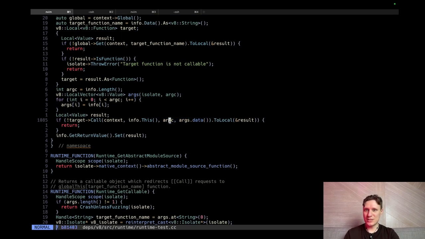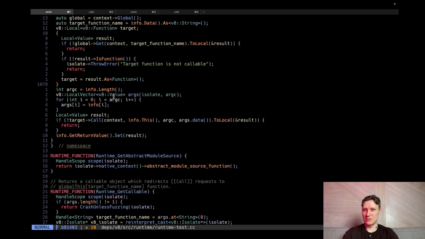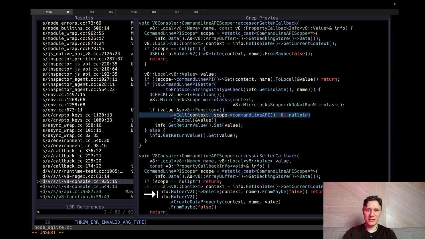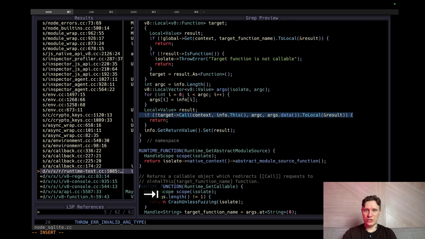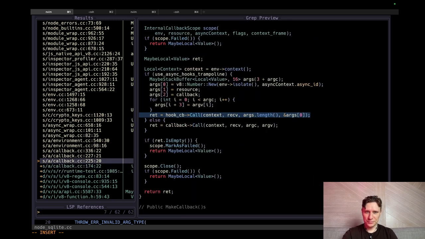So how do we send parameters in C++? Do you know, guys, how to create an array in C++? For example, we're creating here a V8 array. Do we need a V8 array, or can we just use a regular array? Because data returns a pointer to something. It's not like we need a real V8 array here. I think we can just pass a regular array, but let's search for examples.